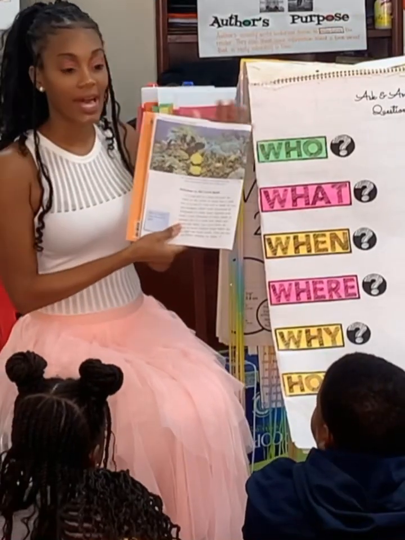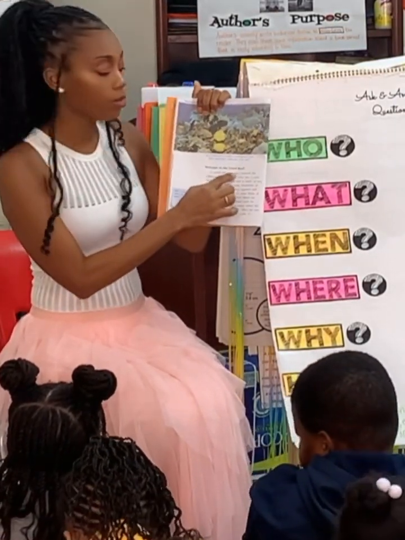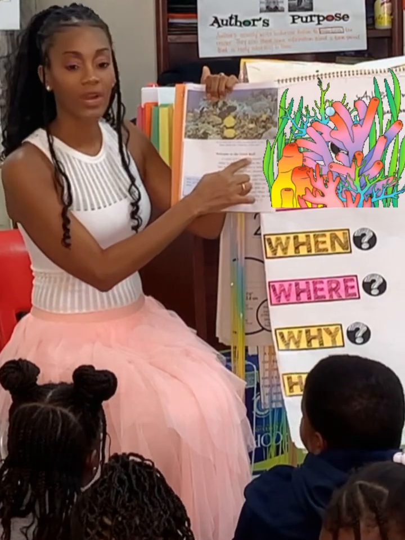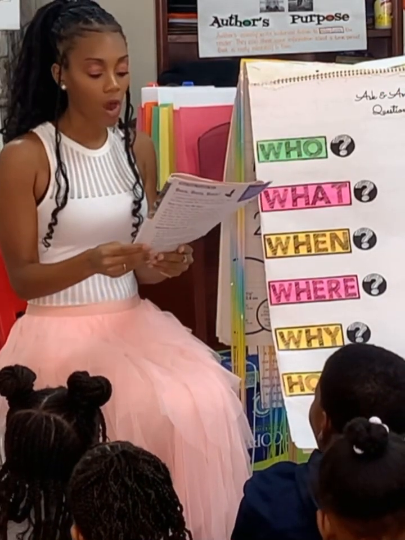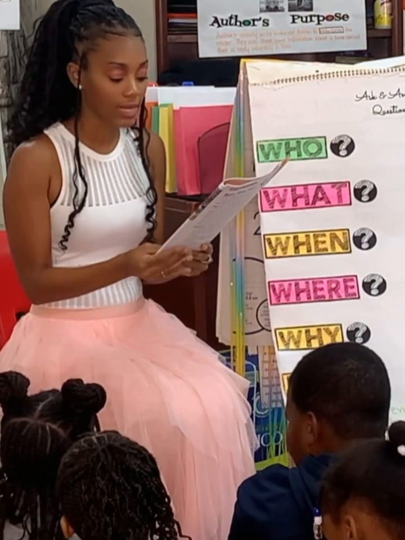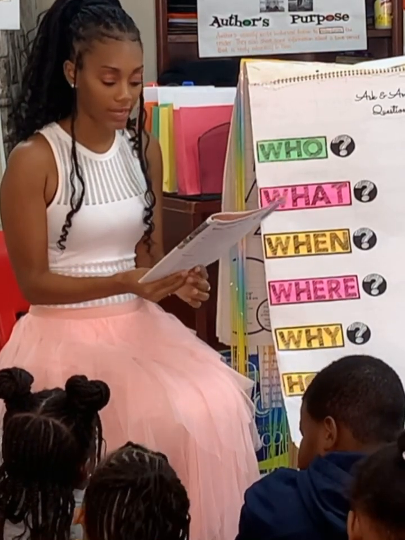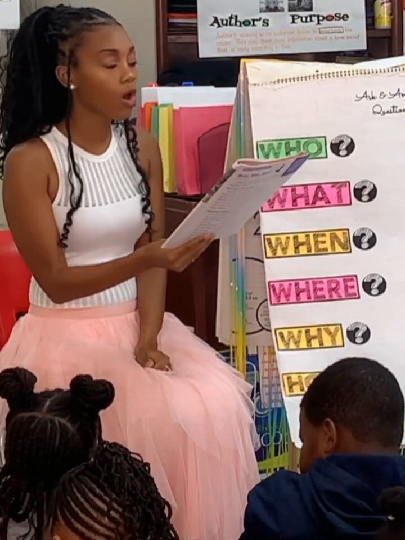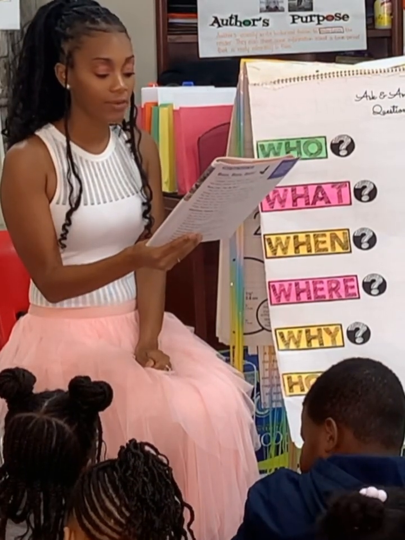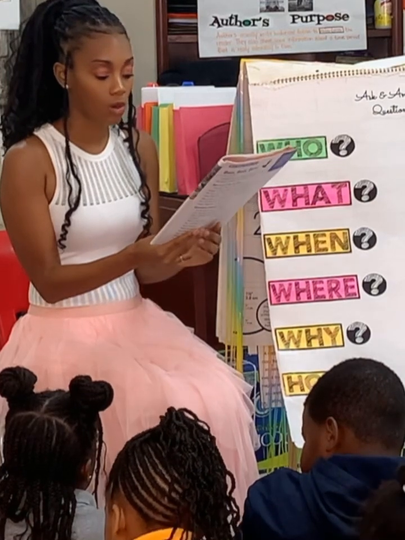Our heading says, "Welcome to the coral reef." So what are we going to be reading about? The coral reef. A coral reef is a place beneath the water in the ocean. It looks like a rock, but it is not. A coral reef is made up of very tiny animals called coral.